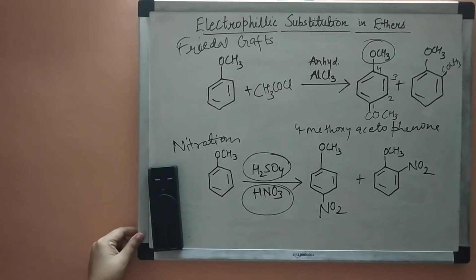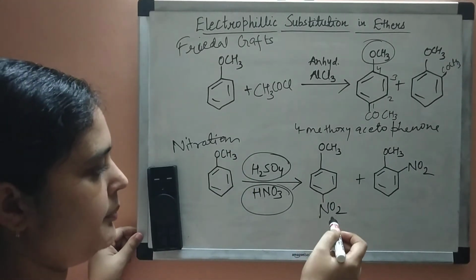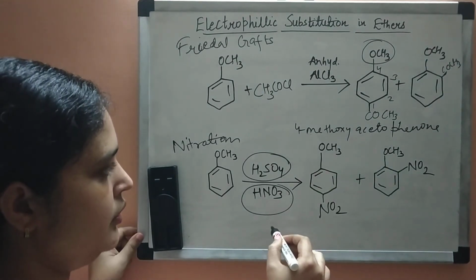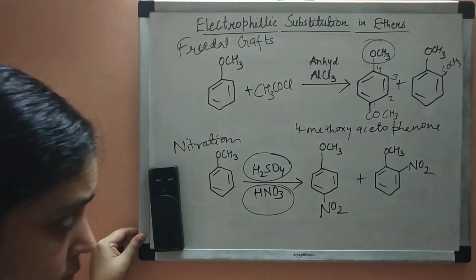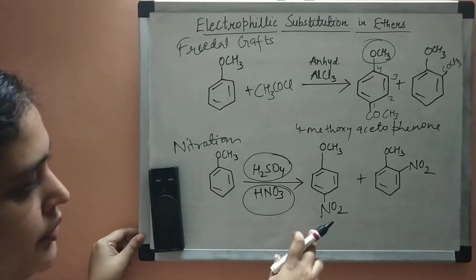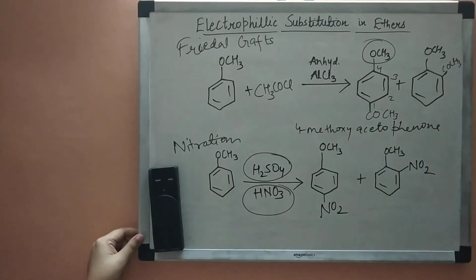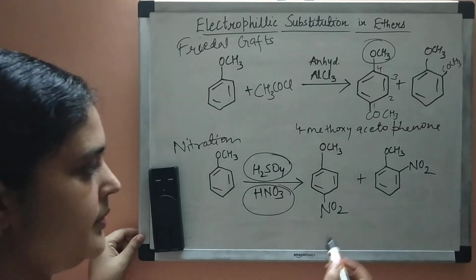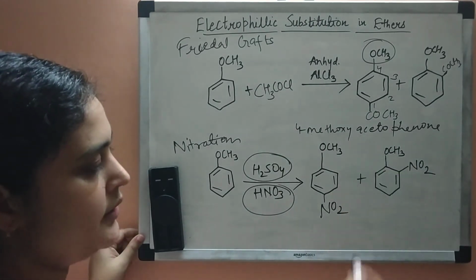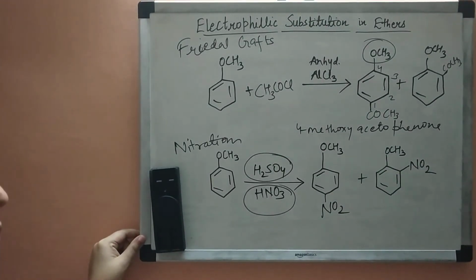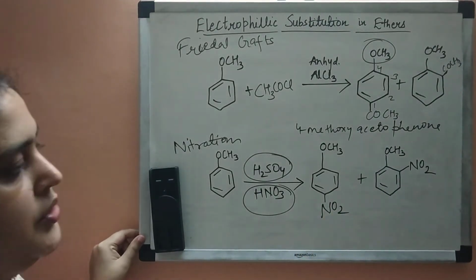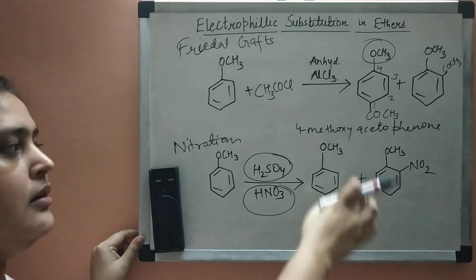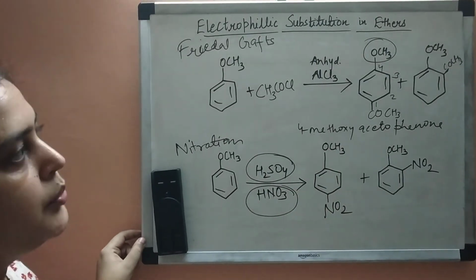So what will you get? You will get 4-methoxy nitrobenzene and 2-methoxy nitrobenzene as the products. So nitro group is attached at para and ortho position, and here also the para product is the major product.